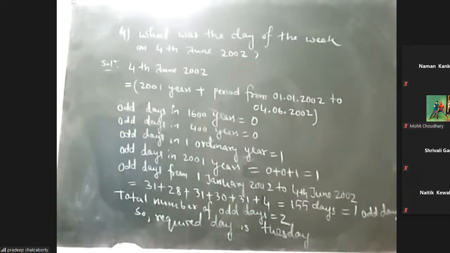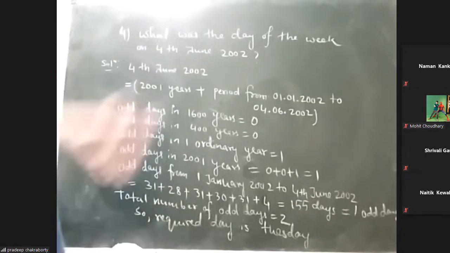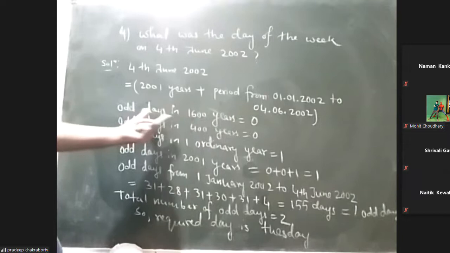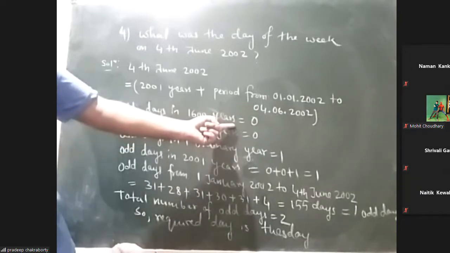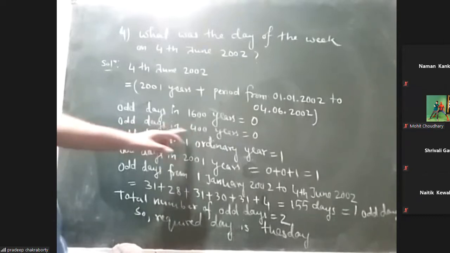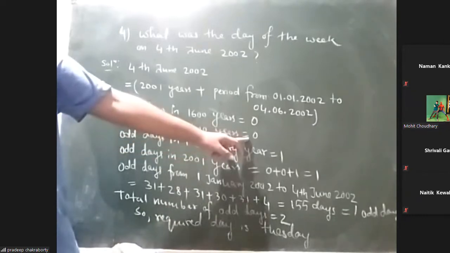See, first of all, whatever year is given to you, you start the reference with 1600, because the odd days in 1600 is 0. Then again you add 400 more years, so the odd days in 400 years is also 0. Still 2000.